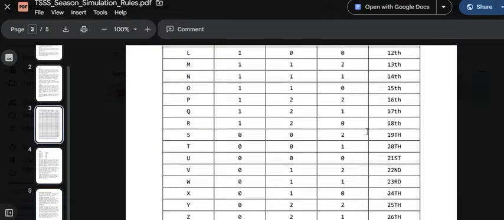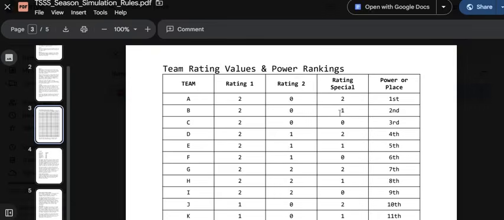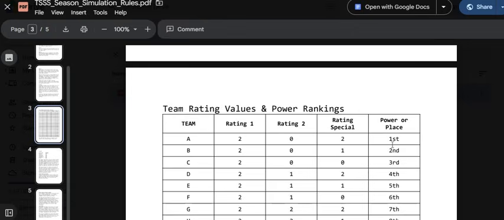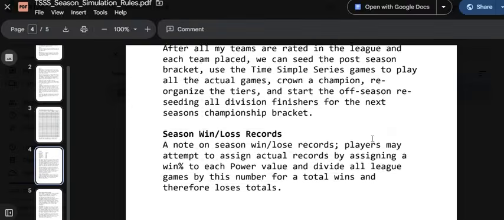But if this was, say, boxing, and you wanted to simulate how a year of boxing came out for your heavyweights, let's say you have 50 heavyweights. You don't want to fight all those fights. As you rate your heavyweights, you'll know immediately that the top heavyweight went undefeated that year. He might be 8-0, right? And you can base his knockouts on his knockout rating. So a 2 is the best possible knockout. So you would have him go 8-0 with 8 knockouts, right? So you can customize your stuff.